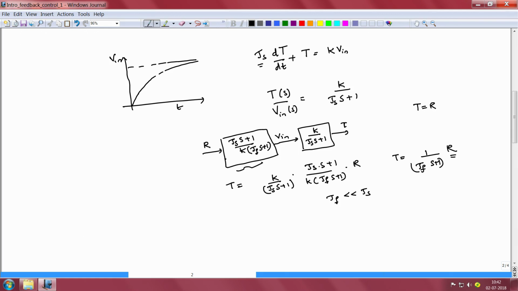So, if we were to plot the step response of this new case where we have this controller cascaded with the original oven, the step response would look something like this. So, the time constant tau f being much smaller than the time constant tau s, the step response rises much faster and settles down close to its steady state value much faster than for the original oven.